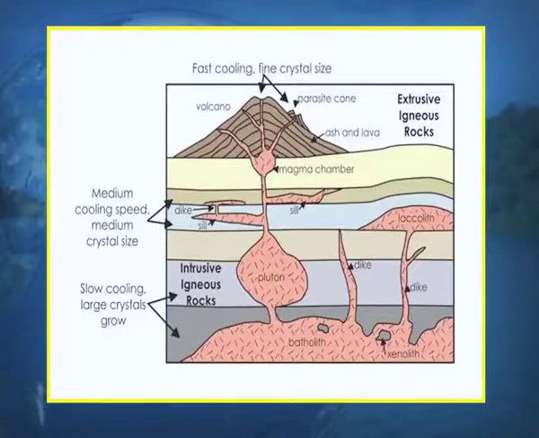In the picture you can see the lava finding its way to come out on the surface of the earth. When it comes out through the vertical cracks, this is known as dike. When it comes out through the horizontal cracks, it is known as sill. The rocks which are formed beneath the surface of the earth are known as batholith, and the rocks which are formed on the surface of the earth are known as laccolith, or we can call them the extrusive rocks also.